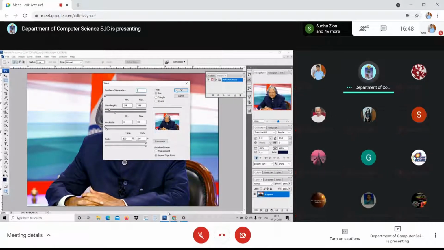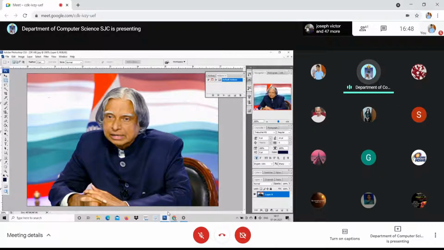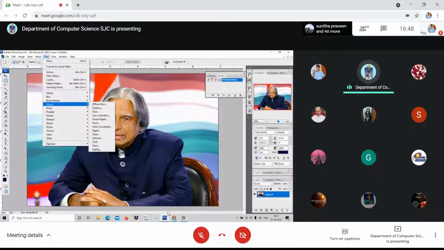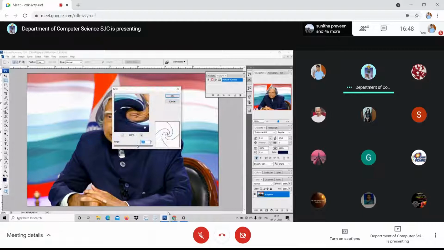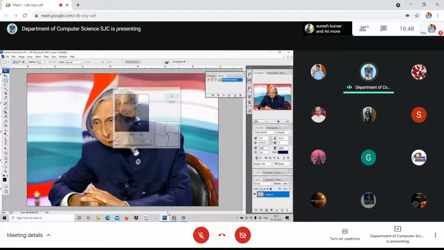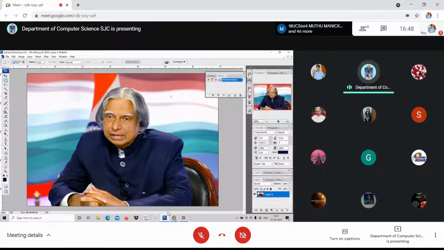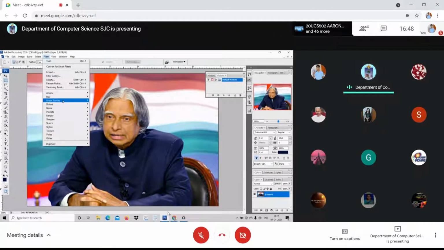Am I clear? See the difference? Have you got the waves? See, at the background, the wavy effect has come, right? You can even do it with backgrounds. Selecting the background alone, then you can do it with this. Am I clear to you? See here. Once again, I shall see the other way also. So you can choose the background and you can do that, right? That is with regard to distort.